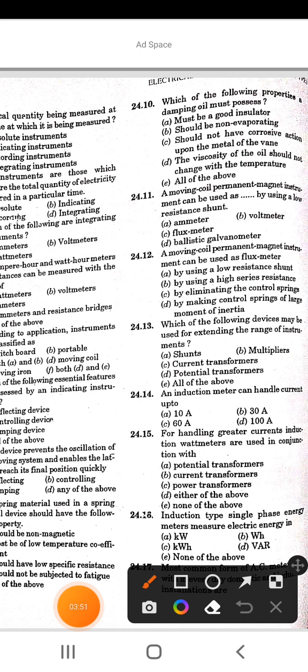Next question is, which of the following properties must a damping oil possess? Must be a good insulator, should be non-evaporating, should not have corrosive action upon the metal of the vane. The viscosity of the oil should not change with the temperature, and option E is all of the above. So the correct answer of this question is all of the above.